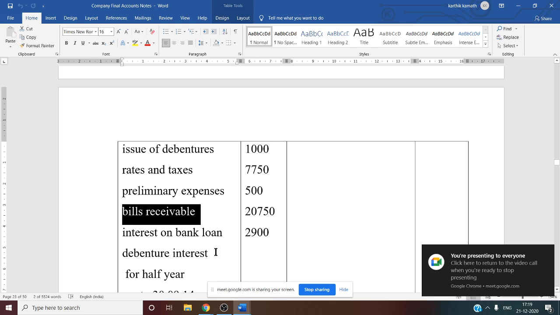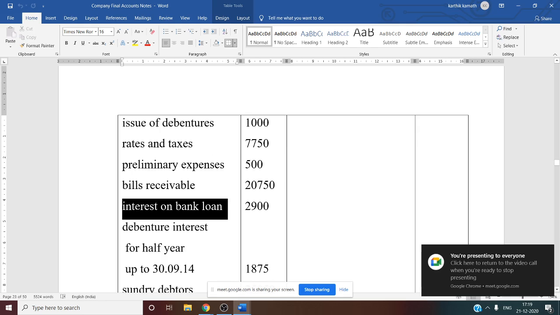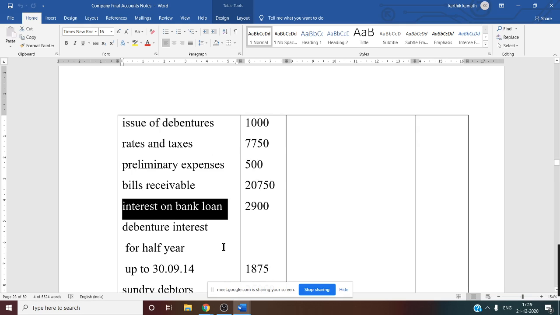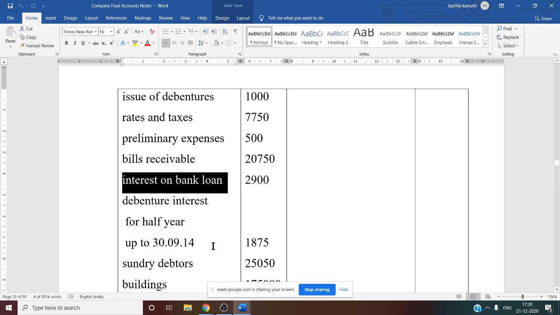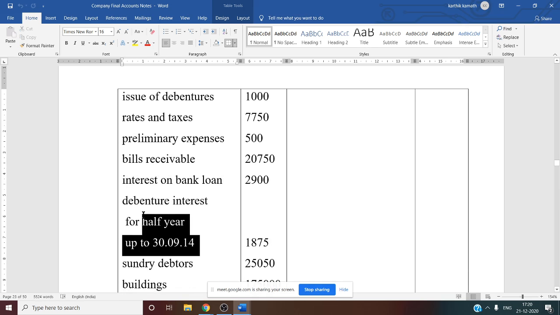Interest on bank loan, any bank charges, debenture interest, interest on bank loan, all are finance cost. So that is why finance cost you have to show under working note number 28, in the P&L account. Then debenture interest for half year up to 2014, 1875 is given in the question.